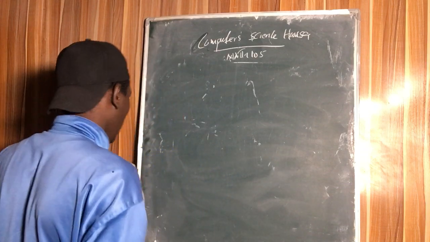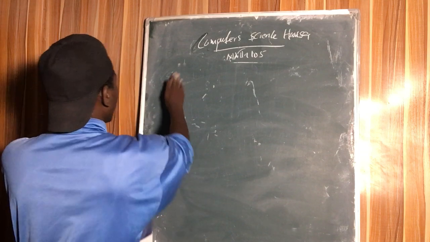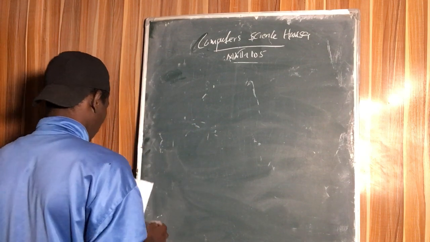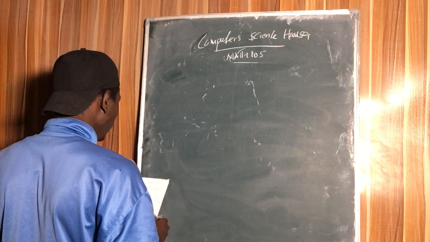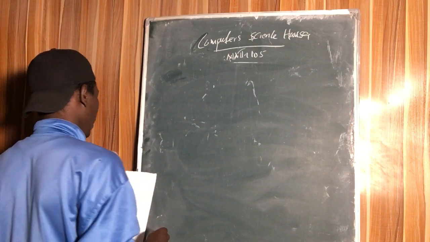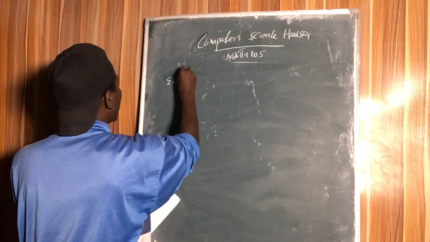I have one example here. For example, I have a paper with an example here, let's see if we can find this. Limit example number 1.